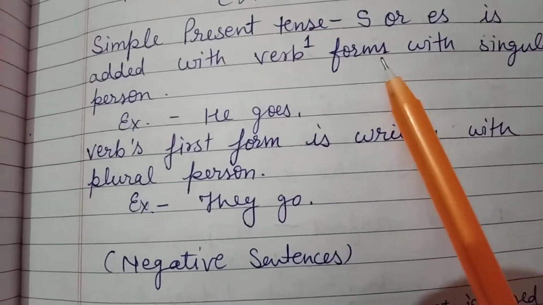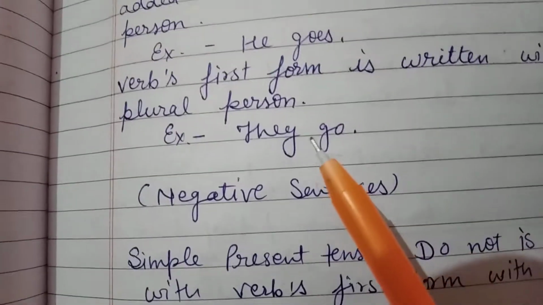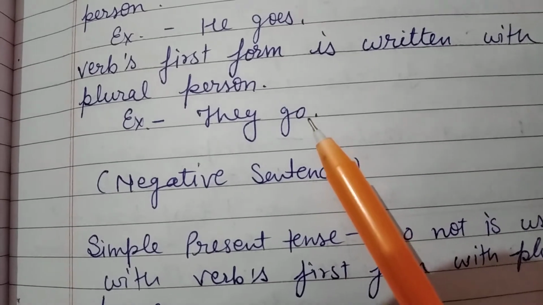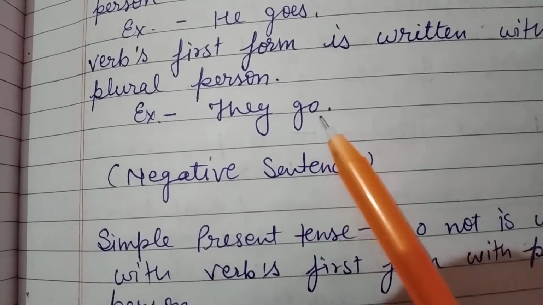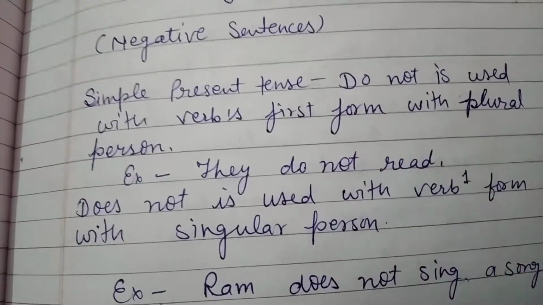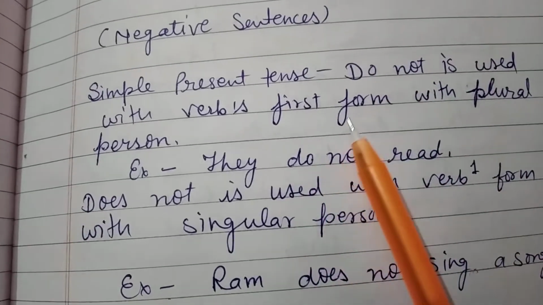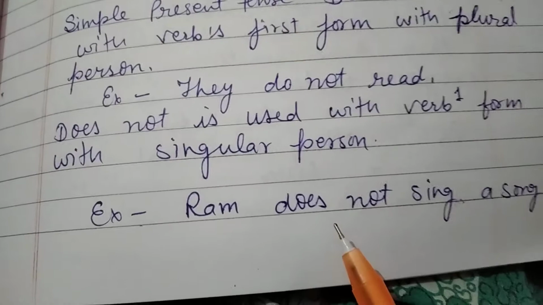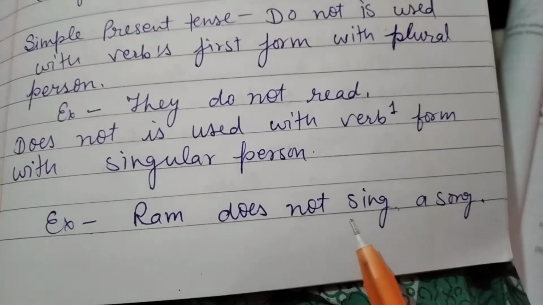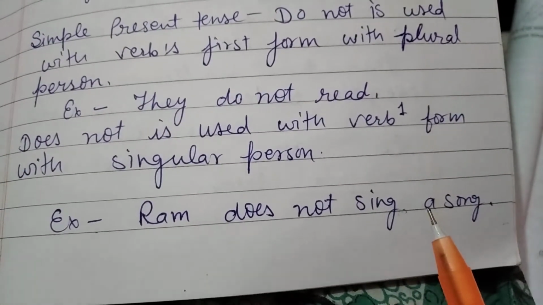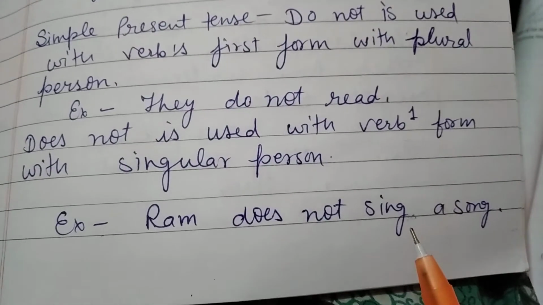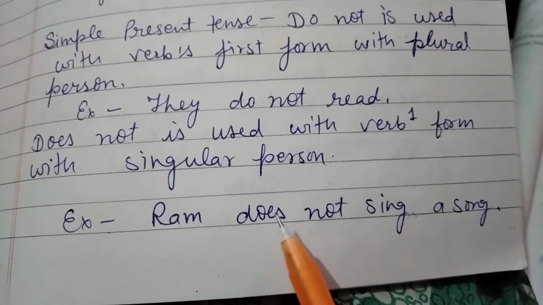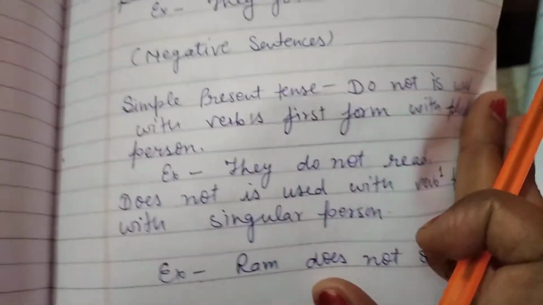This rule is with positive sentences, and with plural it is without s or es, they go. For negative we use do not and does not, do not with plural and does not with singular. When we write does, then we avoid writing s or es with the first form of the verb. As you can see, Ram does not sing a song.